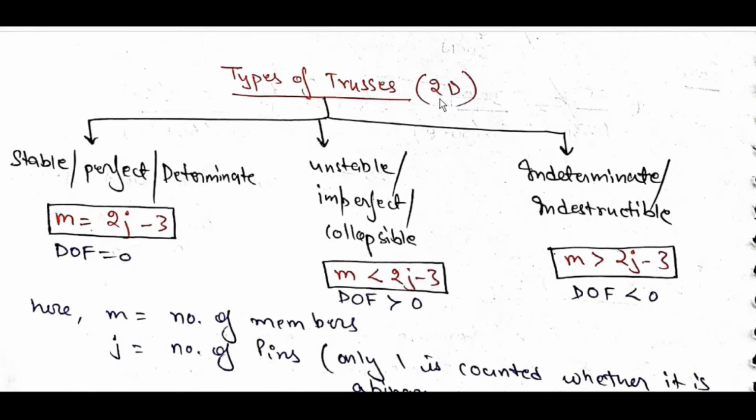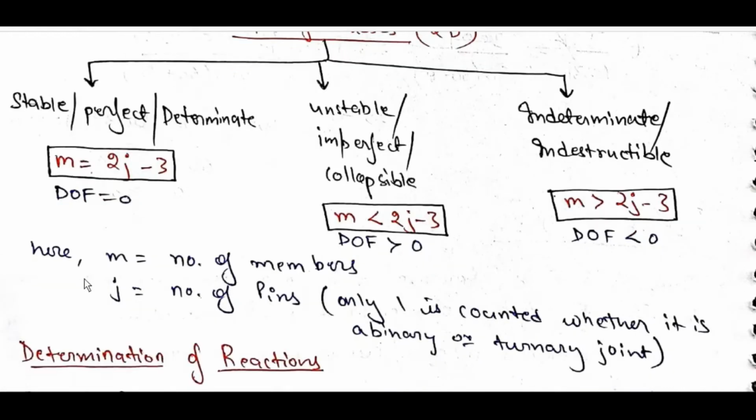Types of trusses: 2D, stable or perfect or determinate, M is equal to 2j minus 3, degree of freedom is equal to 0. Here M is the number of members, j is the number of pins. Only one is counted, whether it is a binary or ternary joint.